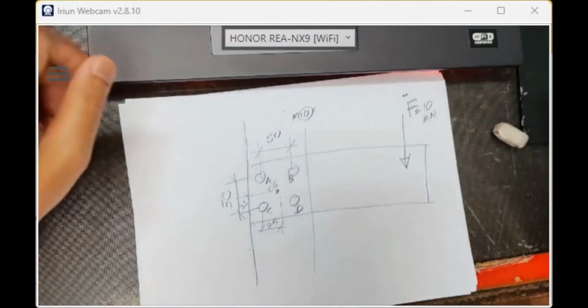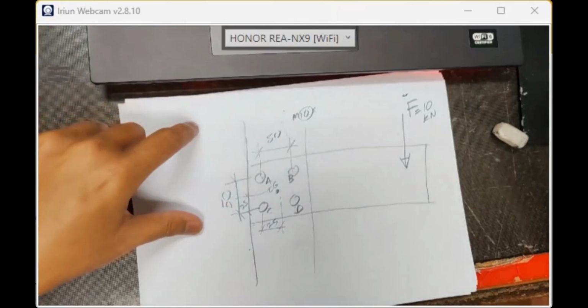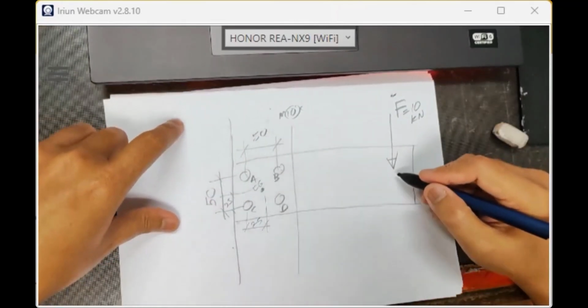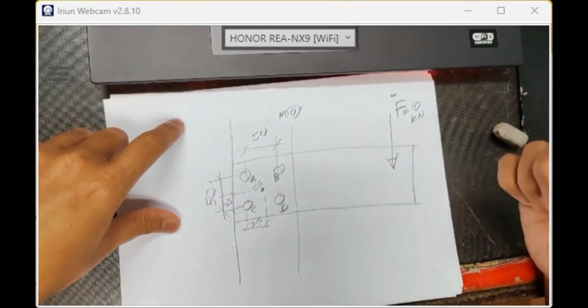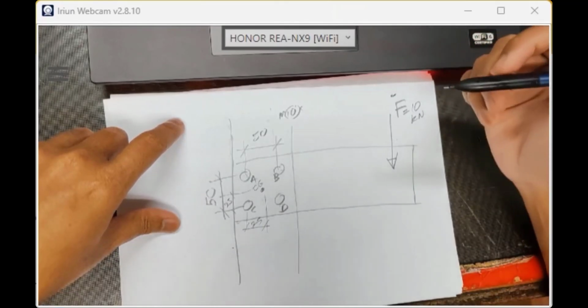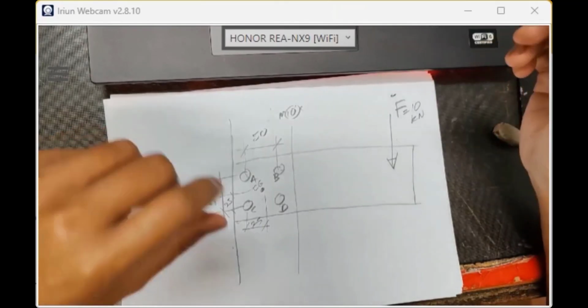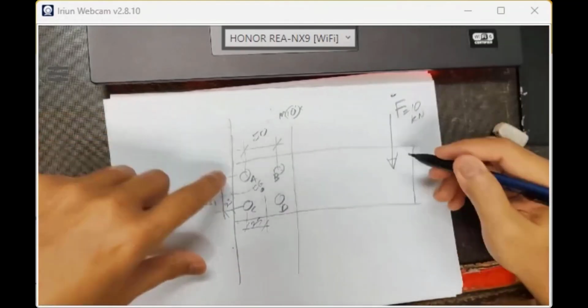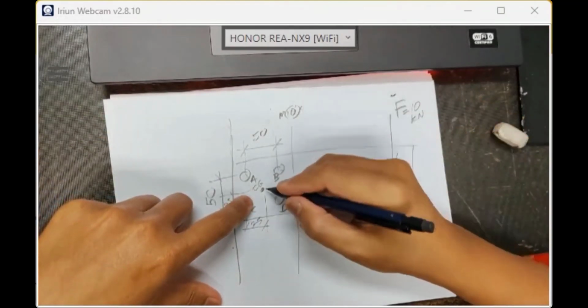Okay, the centroid is here. Are you listening, class? Are you listening? Class, online? Yes.